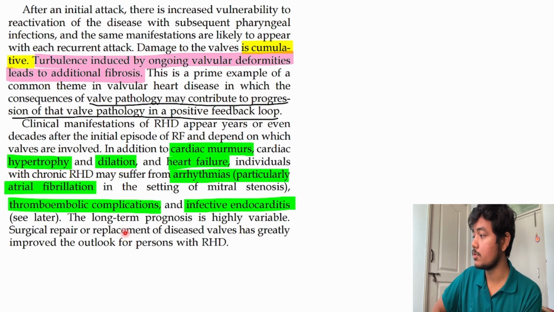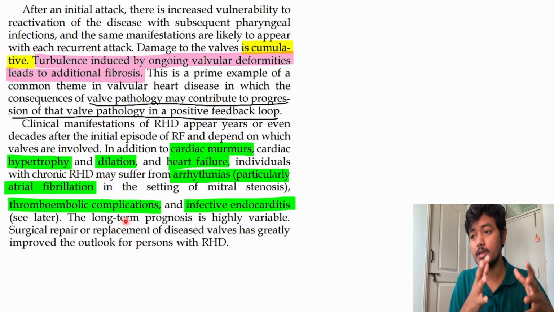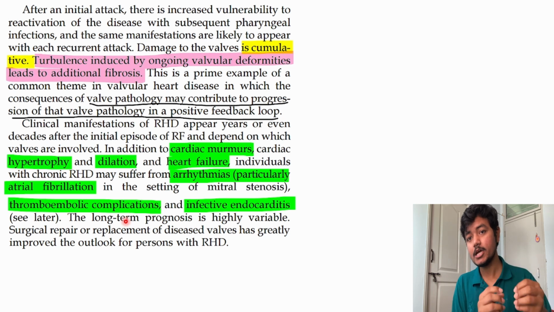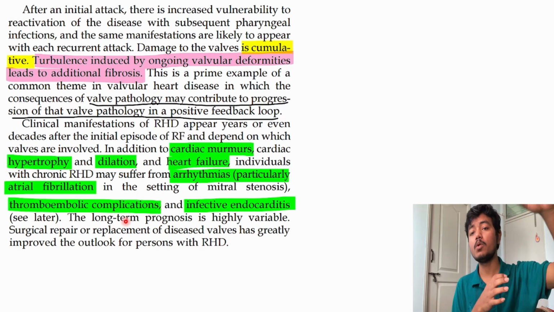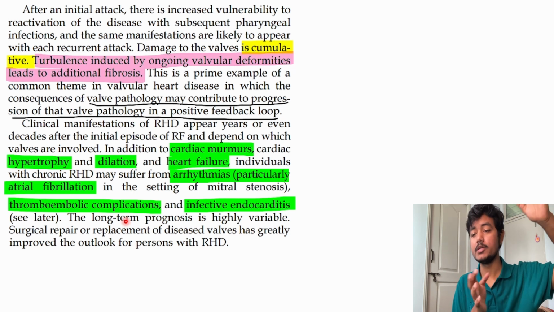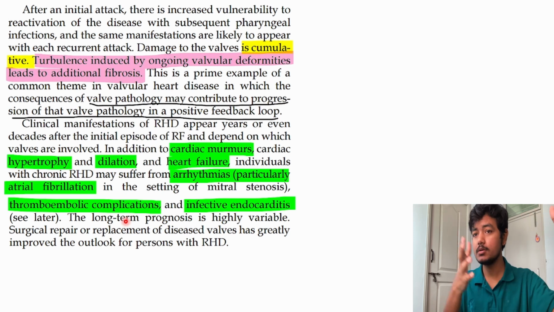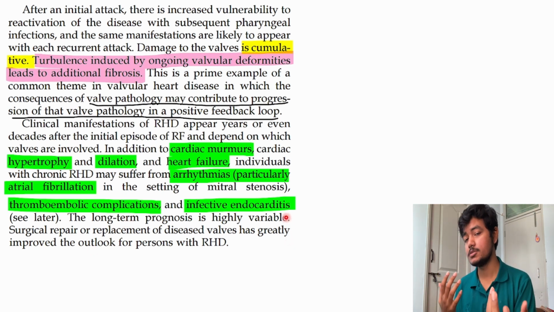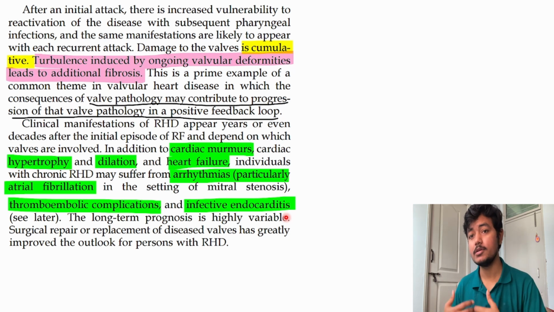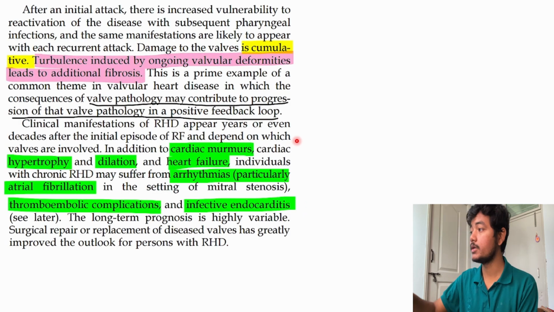We know what a thromboembolic complication is. There is formation of a thrombus because of clumping of platelets and fibrin and everything, that is getting detached from its parent thrombus. Embolizing means going somewhere in the body and blocking something, maybe in the pulmonary vessels, maybe small tiny capillaries somewhere in the body, anywhere it is going and occluding the blood flow. And infective endocarditis is when bacteria go directly inside the valve of the heart and cause inflammation directly there. So that is infective endocarditis. Yeah, so we are done with this.